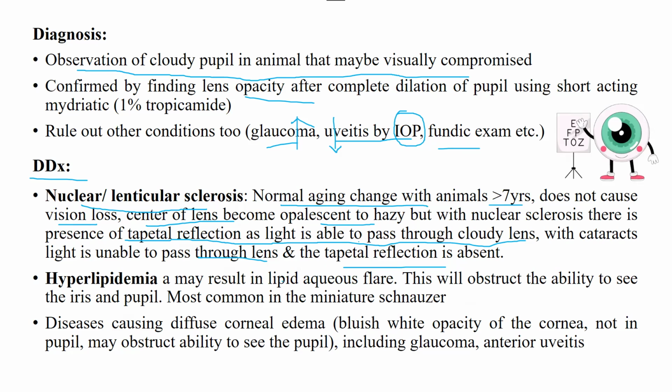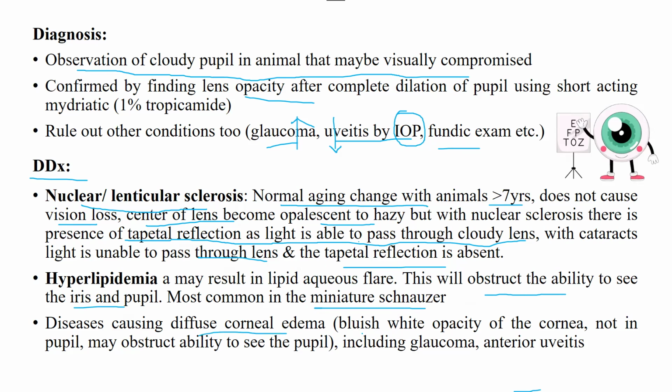Second differential is hyperlipidemia that may result in lipid aqueous flare. This will obstruct the ability to see the iris and pupil, most common in miniature schnauzers. So, this is hyperlipidemia. The third one is disease causing diffuse corneal edema.